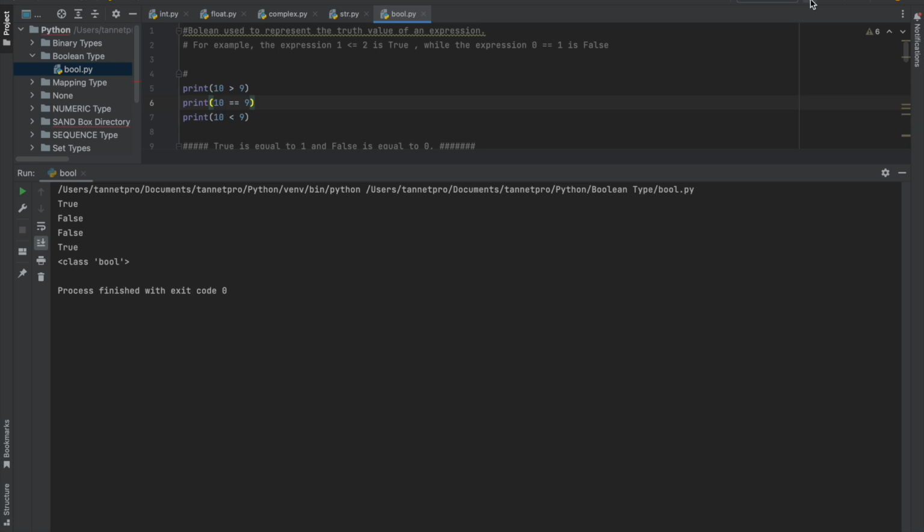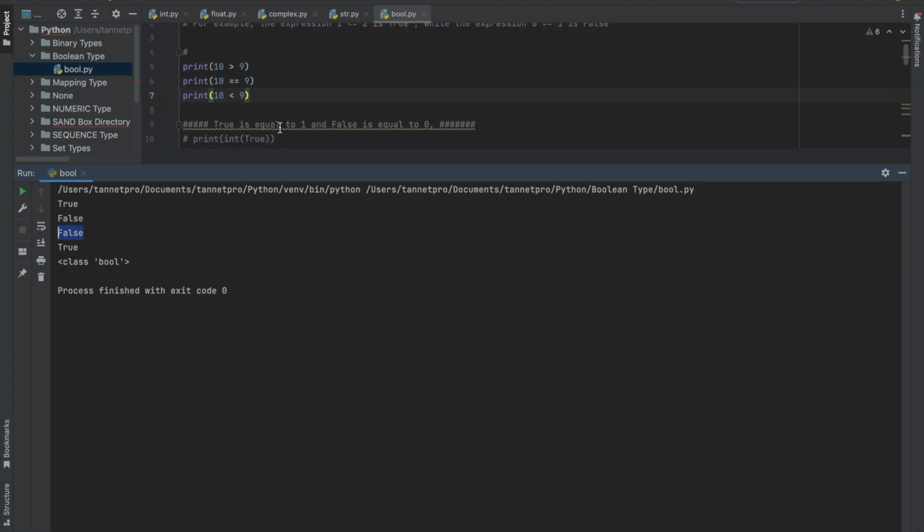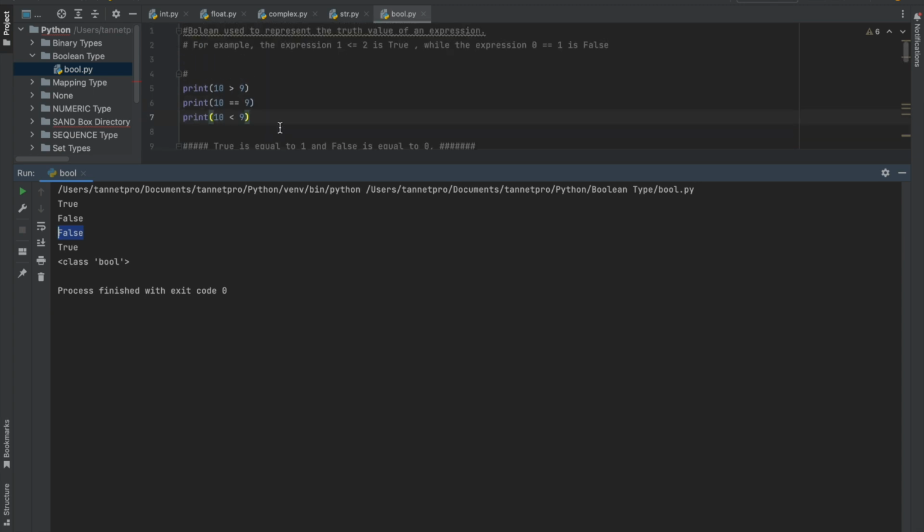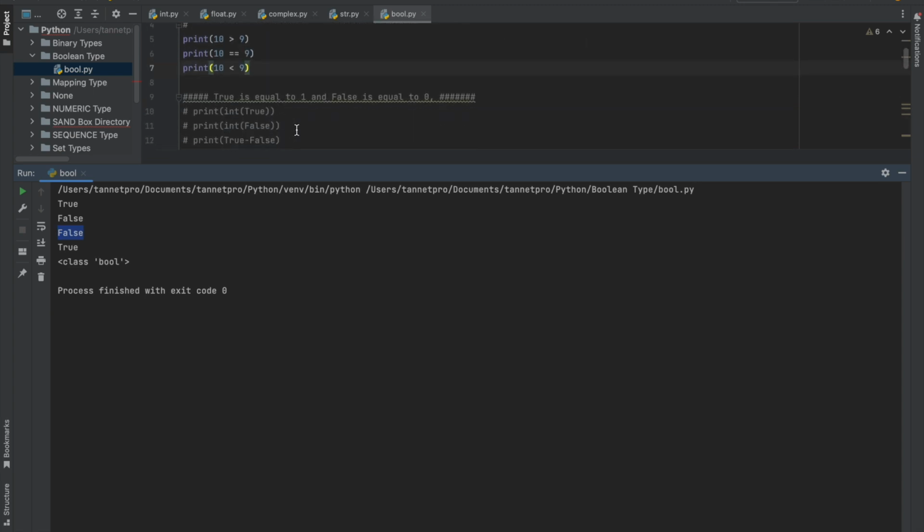Let me run this. Yes, 10 is greater than 9 definitely, so it is showing true. And 10 cannot be equal to 9, so it's showing false. And 9 cannot be greater than 10, so that's showing false. This is how it is, the truth value of any expression.